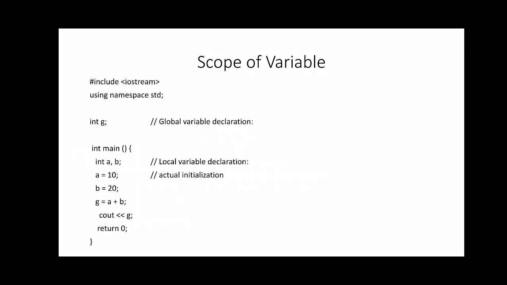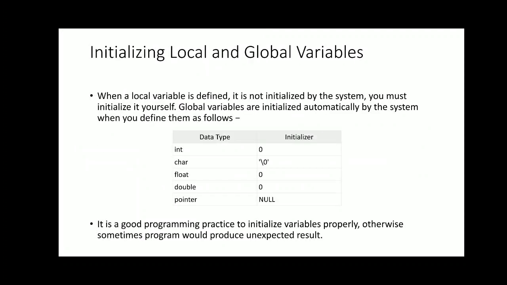Now see, in this program we have int g, that is a global variable which is declared outside the main. So we can use this g anywhere in the program. But a and b are the local variables because they are declared inside the main. So we can use a and b only in main. Now how to initialize the local and global variables?